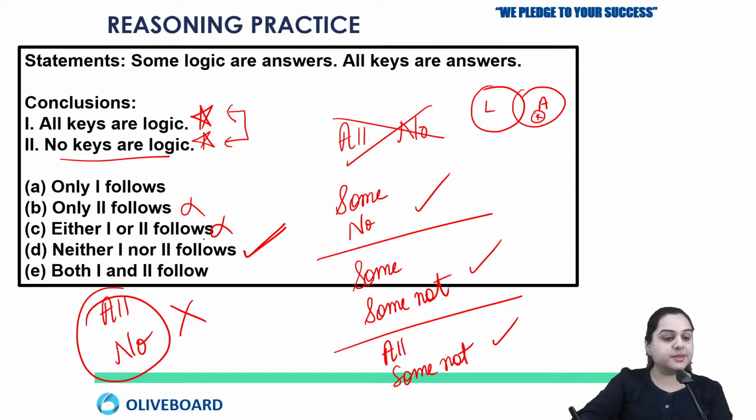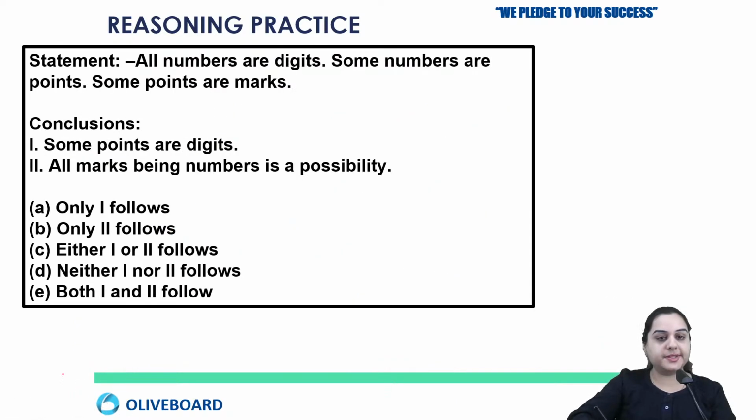Okay, so I hope this is clear. Eva, Ravi and Deepal, is this clear? Yes? Okay, so now let's move on to the next question. Here you have this question of syllogism.